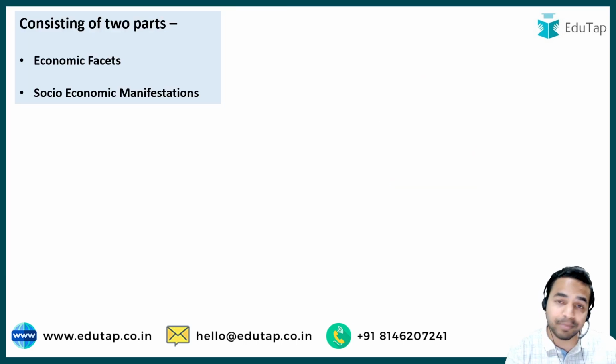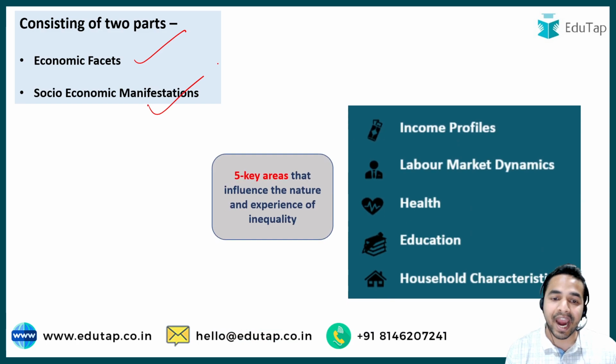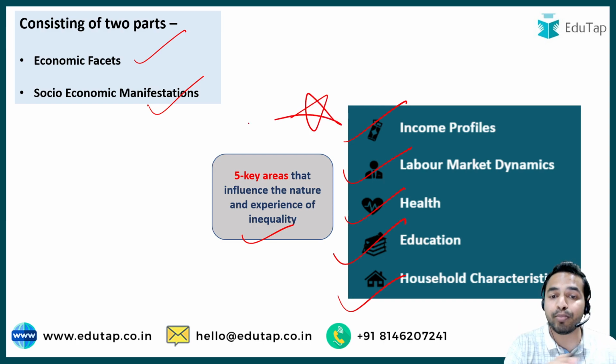Okay? So this report basically comprises two parts, that is economic facets and the socio-economic manifestations. And this report, as I already told you, determines inequities across 5 different key areas that influence the nature and experience of inequality in India. And these 5 areas are income profiles, labor market dynamics, health, education and household characteristics. This is a very important point that you are required to remember from the exam point of view, the key areas that influence the nature as well as the experience of inequality in India. And we are going to discuss all the important key findings around these 5 key areas, that is income profile, labor market dynamics, health, education as well as household characteristics.